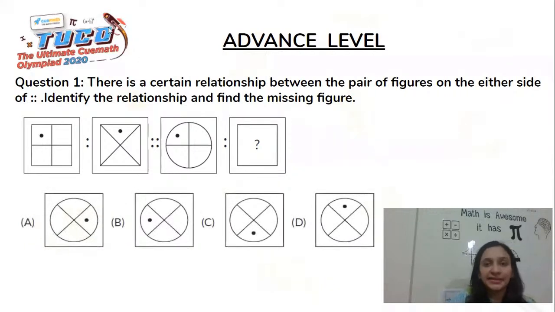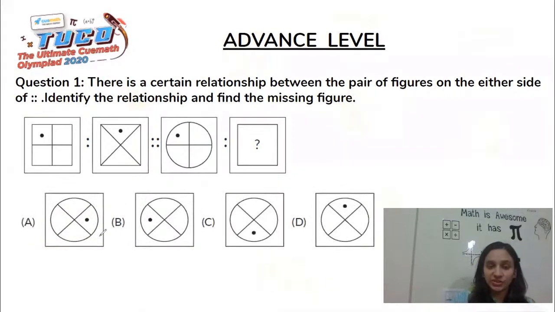Now the first thing again that we do is understand the relation between the figures in the first pair, which are these two figures. So we had the lines inside the square perpendicular to each other. So we can say that the angle here is 90 degrees.